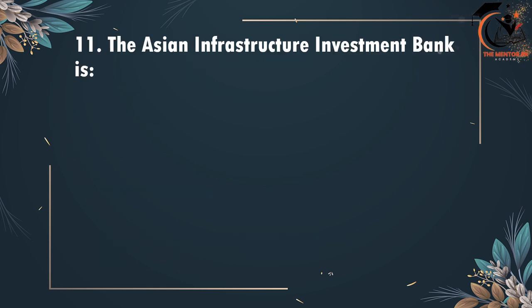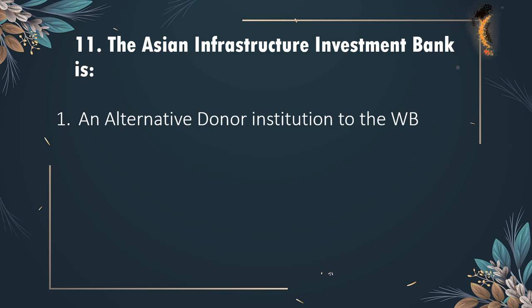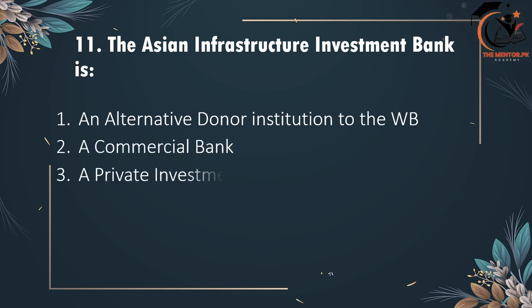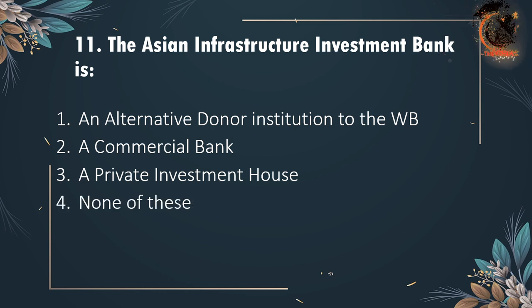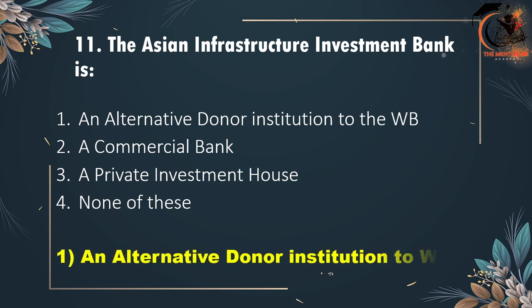11th is, the Asian Infrastructure Investment Bank is an alternative donor institution to the World Bank, a commercial bank, a private investment house or none of these. So the Asian Infrastructure Investment Bank is not a commercial bank, not a private investment house. It is an alternative donor institution to the World Bank. So option 1 is correct.